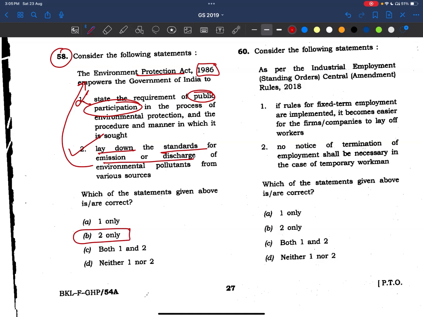Now what becomes important is that we have to read everything about the Environment Protection Act. Okay, and see the National Green Tribunal as well, and the Genetic Engineering Appraisal Committee. All these things are under the Environment Protection Act only. So we have to read everything about this act. It will be there in our conventional sources, whichever you are following, Shankar IAS or PMF IAS. We'll try to revise from that.